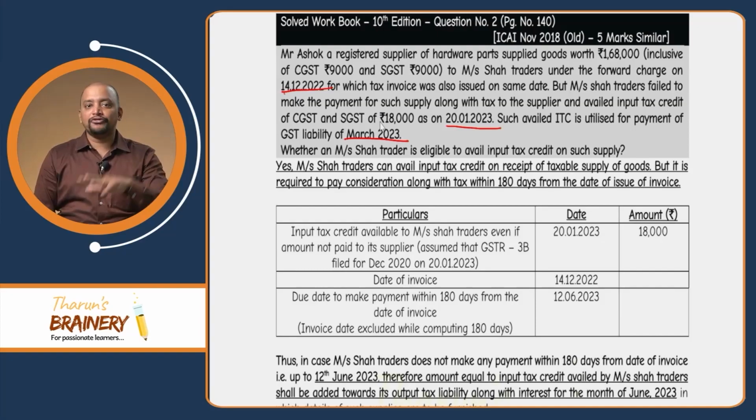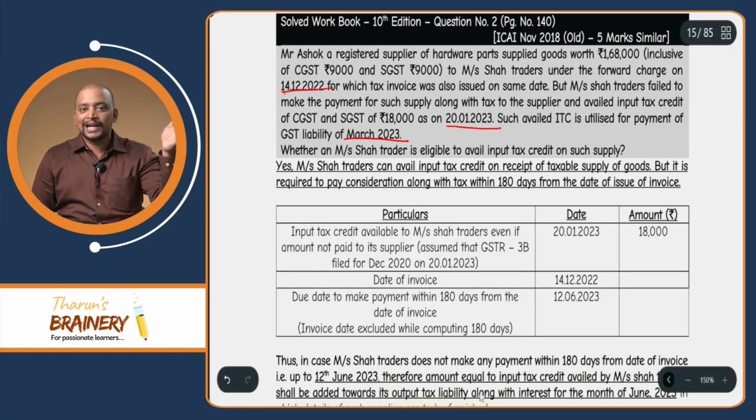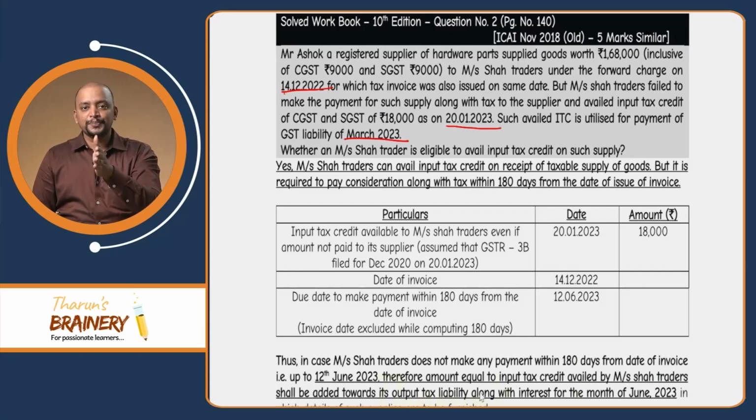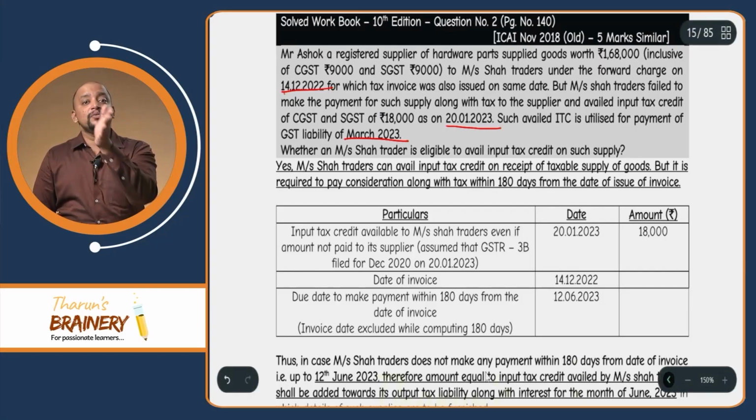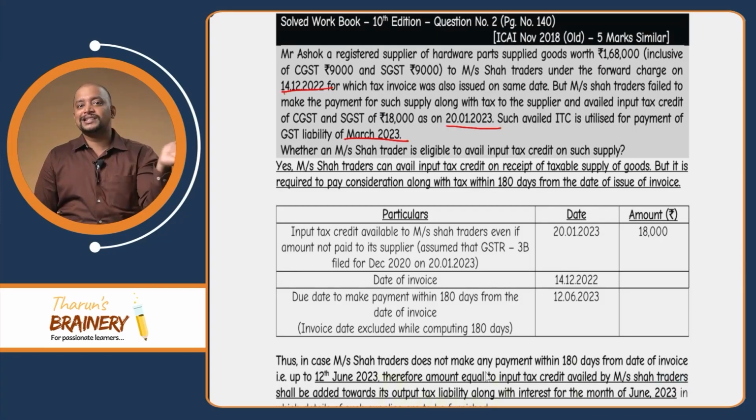Simple. We need to follow FIFO because we don't have any other way. Invoice number 1 is the first ITC that has been utilized. Invoice number 1 is 18,000, invoice number 2 will be 12,000, invoice number 3 will be 10,000. So 18 plus 12 is 30,000, plus 10 is 40,000. Now the balance has come down to 15,000, which means invoice number 1 ITC has been utilized and a portion of invoice number 2 ITC has been utilized.